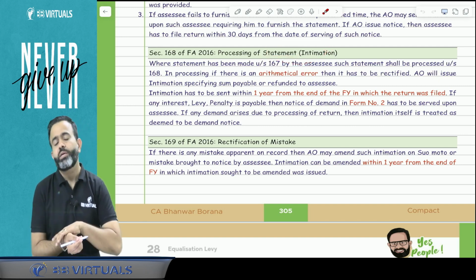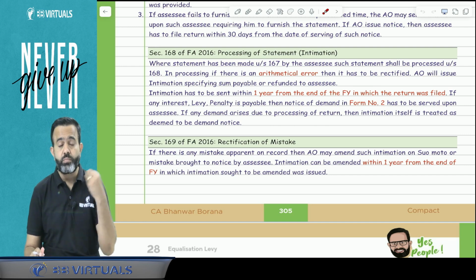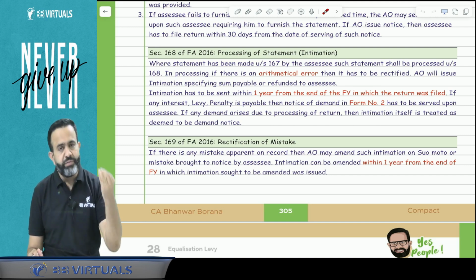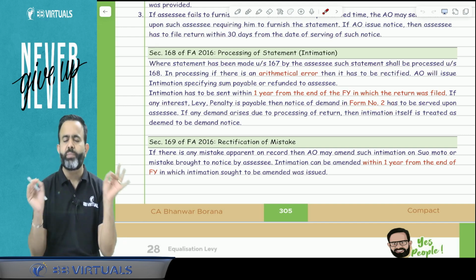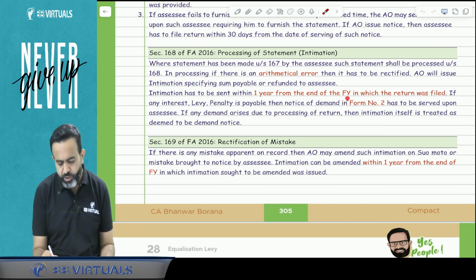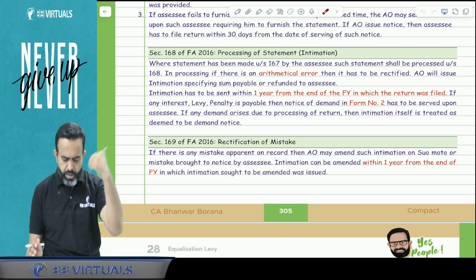Okay, one more point. Suppose the assessing officer is imposing a penalty, then he will issue the demand notice in Form number 2. So Form number 2 is basically the demand notice for the penalty.